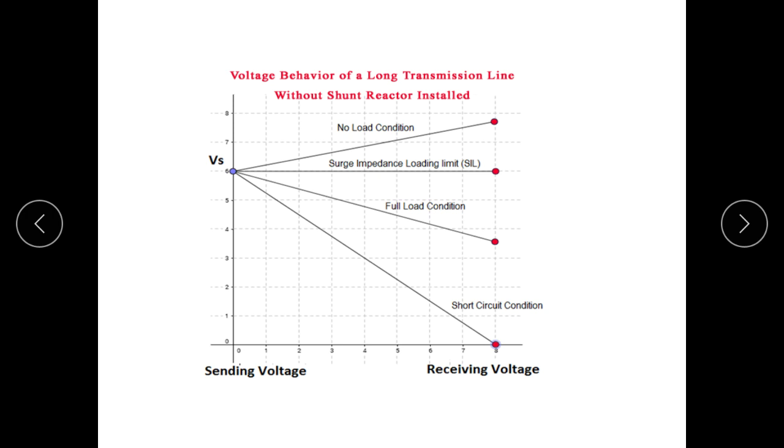What is Ferranti effect? Ferranti effect is that in a lightly loaded long transmission line, if load is removed suddenly, then voltage at receiving end increases beyond the voltage of sending end. This phenomenon is known as Ferranti effect.